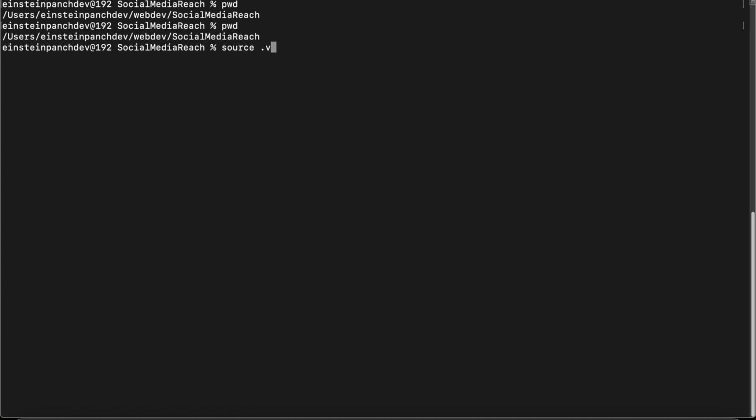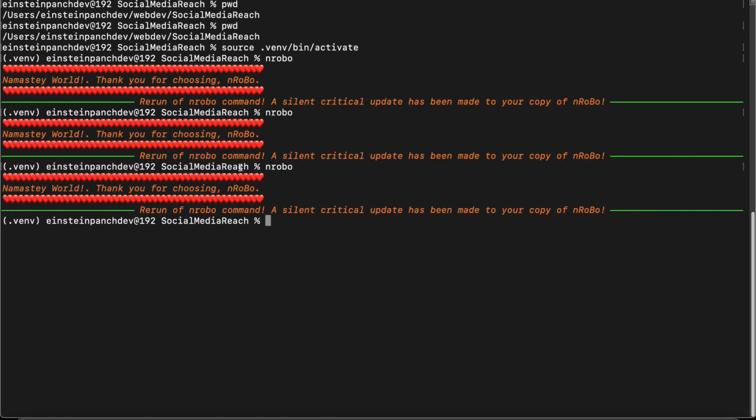So let's activate. This is the path where my script resides, and I have activated my virtual environment by running source .venv/bin/activate command. And now I am going to run the script using nRoBo command.